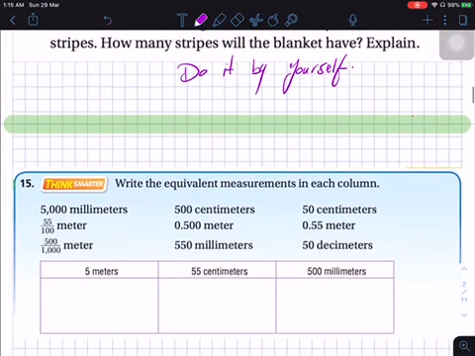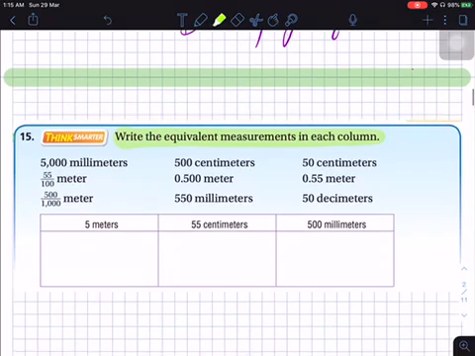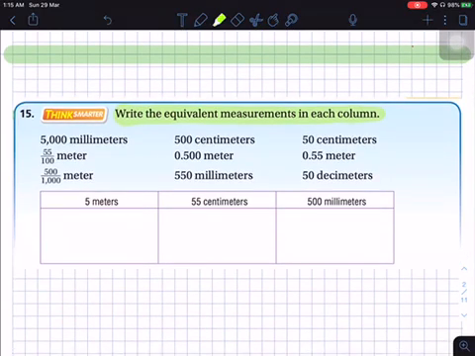And let's try to do question 15. Question 15, write the equivalent measurements in each column. Okay, the first one, this one is 5 meters. So let's try to convert all of these units into meters.